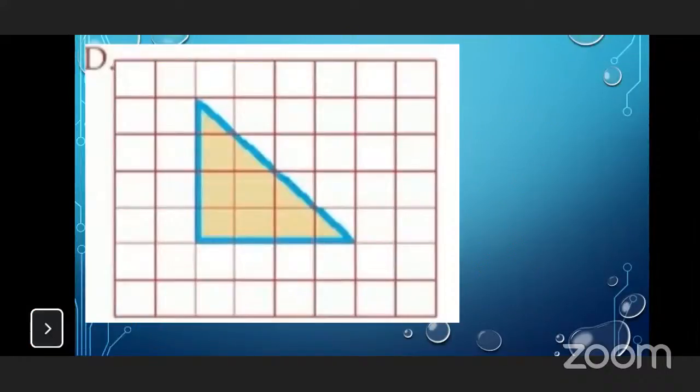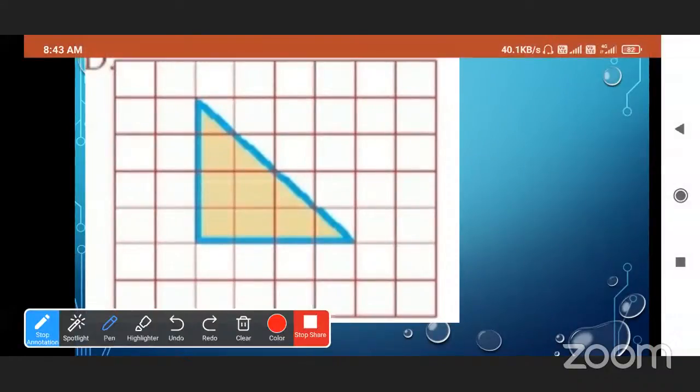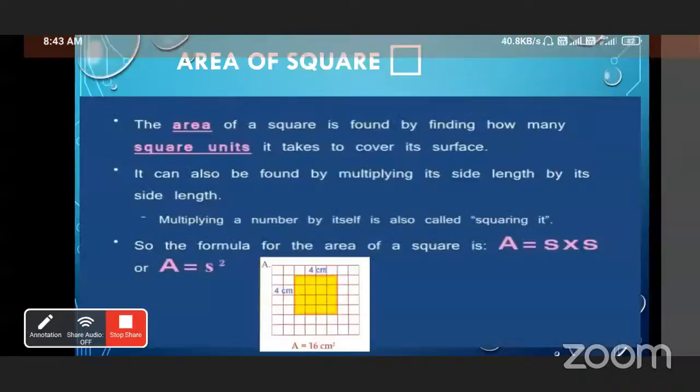Okay, this is the last figure. You have to find out the area and tell me the answer. What is the answer? 1, 2, 3, 4, 5, 6 and 4 half parts. So 6 plus 2, that is 8 square units. So 8 is the right answer.